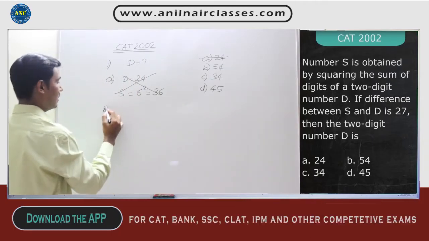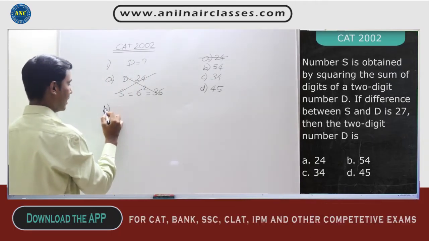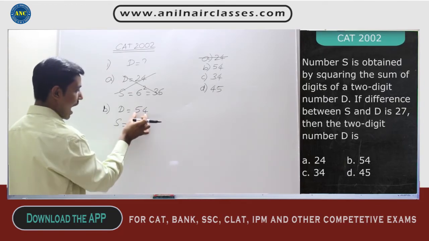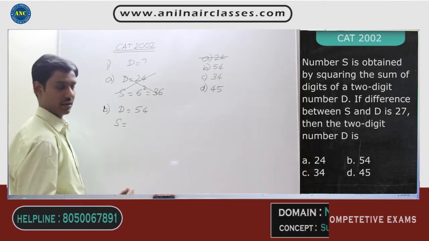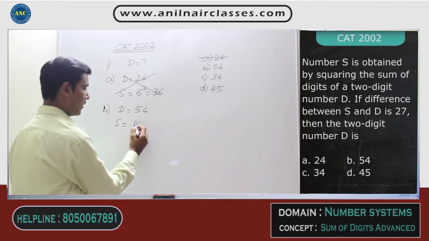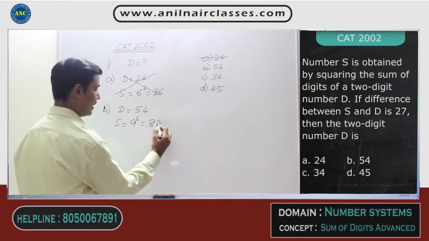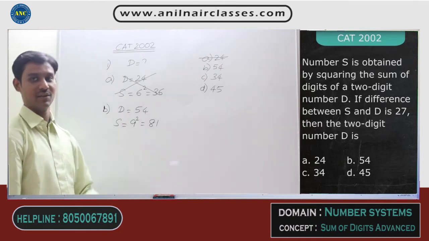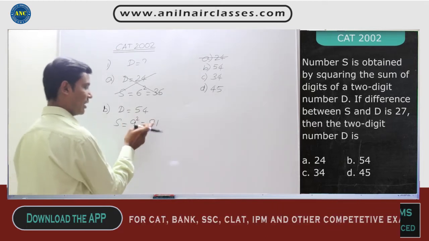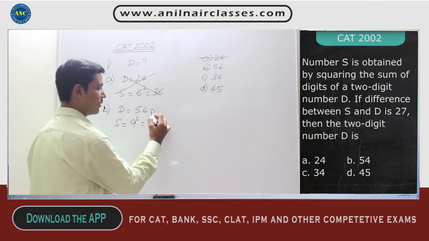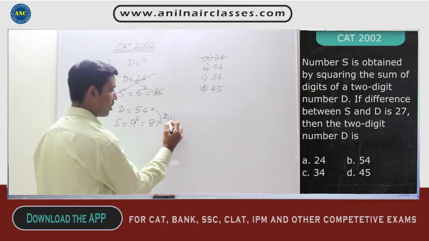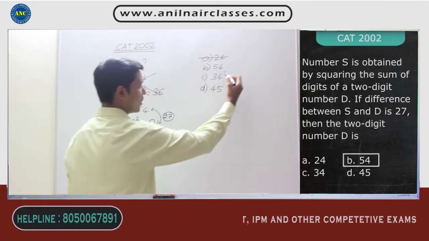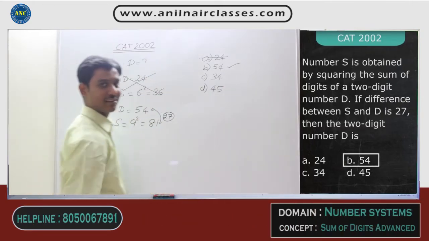Ruled out. If I take the second option, D is equal to 54. S is nothing but add the digits and then square it. 5 plus 4, 9. If I square that, 9 square is 81. The question says the difference between S and D should be 27. My assumption also says 81 minus 54, the difference is again 27. Because the second statement is validated according to my assumption, the answer should be 54.